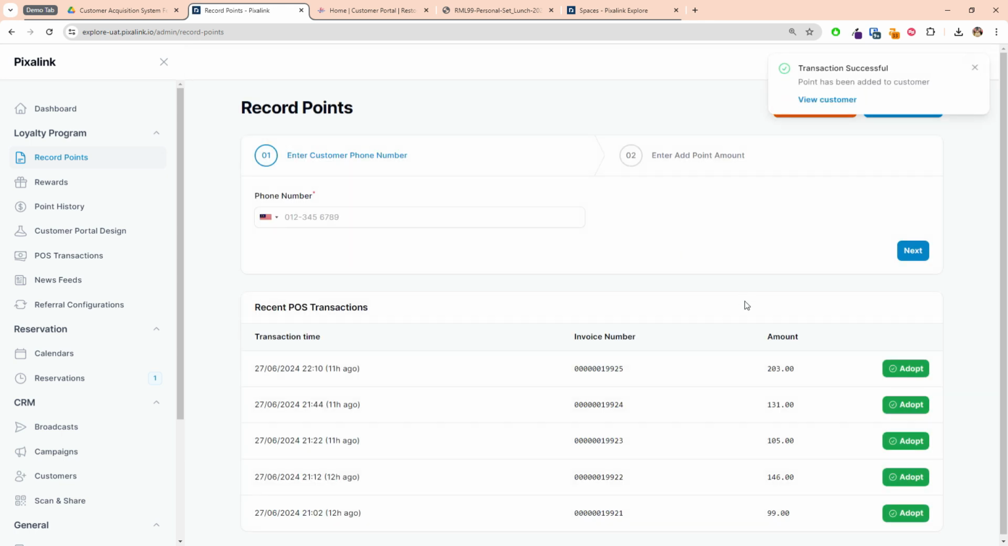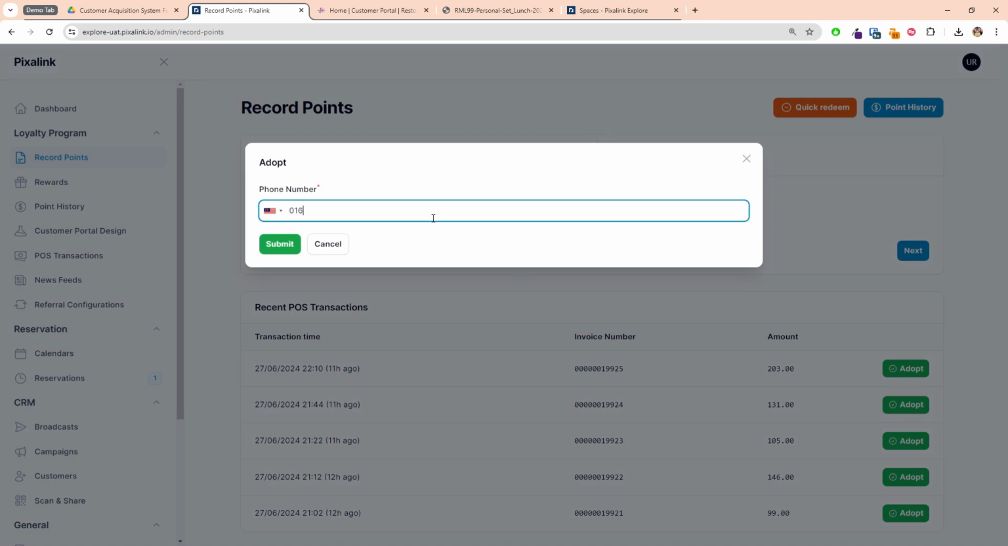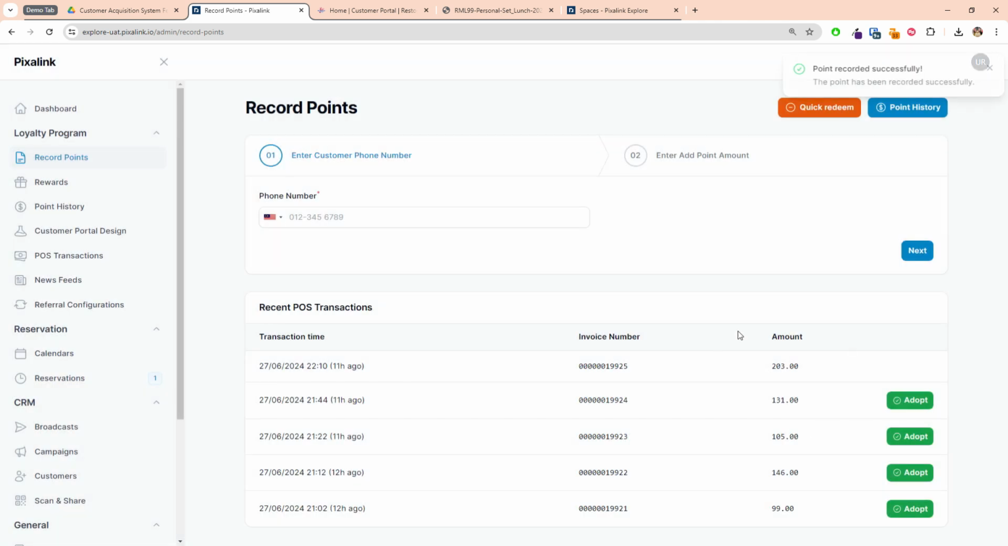Okay, done. So once every transaction has been done through your POS system, it will have the invoice number and the amount they spent. So with that, you can click the dot and then put in your customer phone number only. So the number of points will automatically be recorded to this number. Once you click submit, you can get the transaction already. Okay, so it has been recorded.